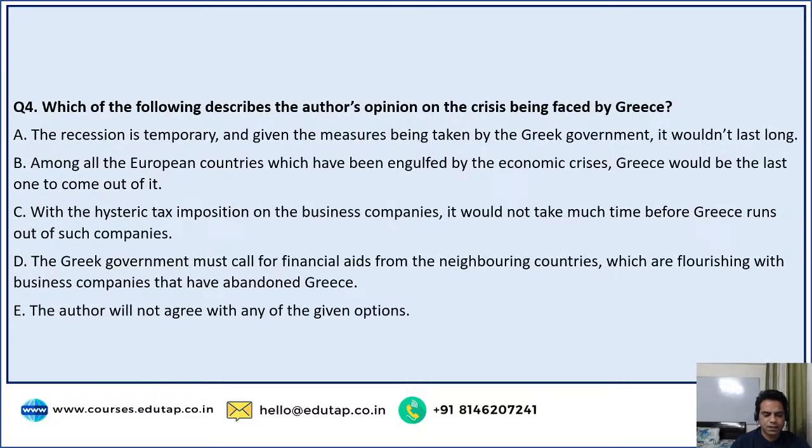Fourth question is, which of the following describes the author's opinion on the crisis being faced by Greece? So again, there is some crisis faced by Greece, and we have to find the author's opinion about it.